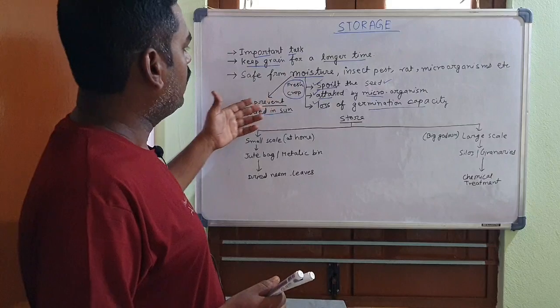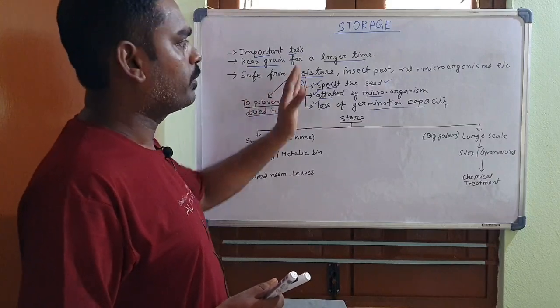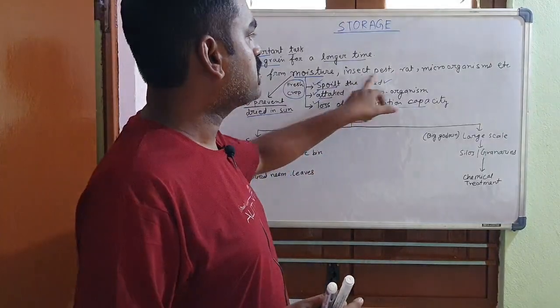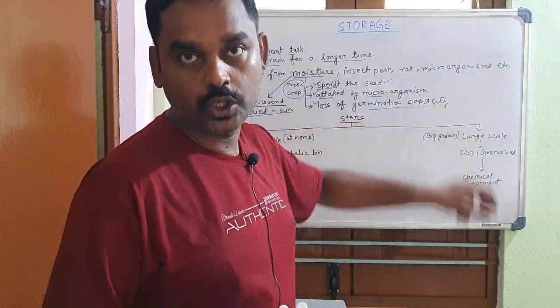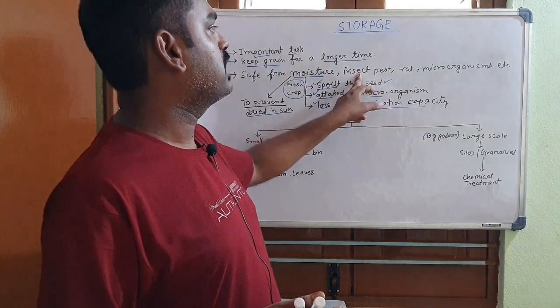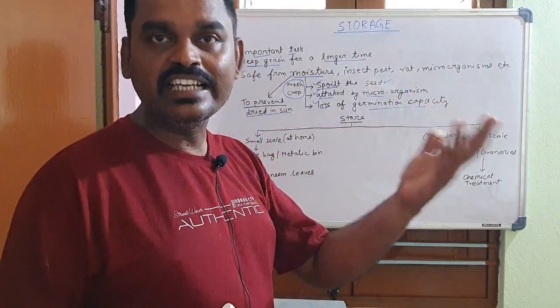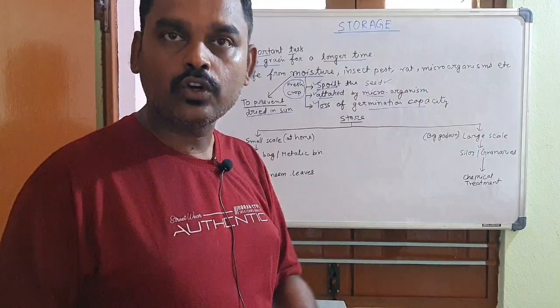Now after preventing the crop from the moisture, we need to prevent the crop from insect pests, rats and microorganisms also, because these insect pests, rats and microorganisms can also destroy the crop. They can eat the crop or they can spoil the crop.